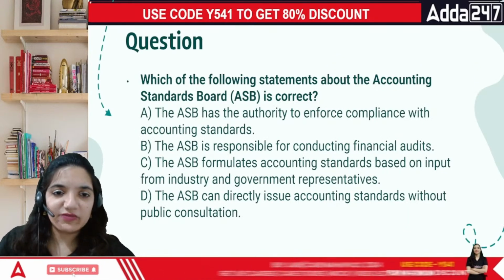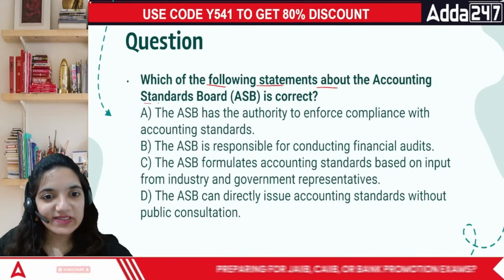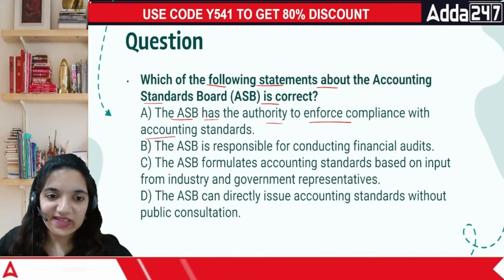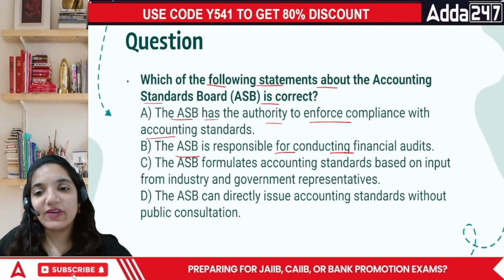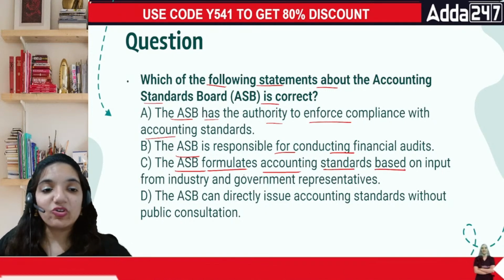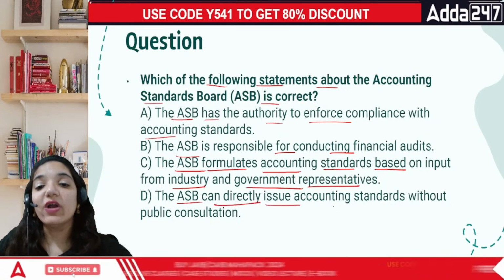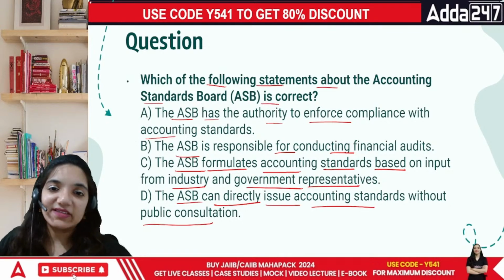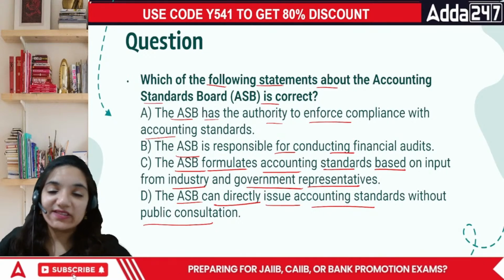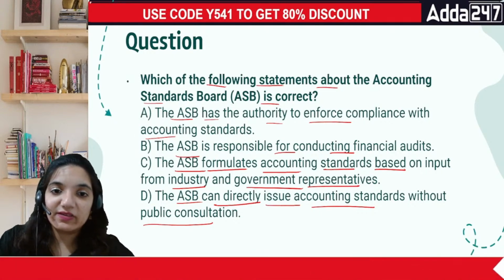Here's the first question. It's from the Accounting Standards Board, which says: which of the following statements about the Accounting Standards Board is correct? The ASB has the authority to enforce compliance with the accounting standards. ASB is responsible for conducting financial audits. ASB formulates accounting standards based on the input from industry and the government representatives. ASB can directly issue accounting standards without public consultation. What is ASB, everyone? Accounting Standards Board is responsible for making of the accounting standards. So this is the particular organization which is responsible for this work altogether.